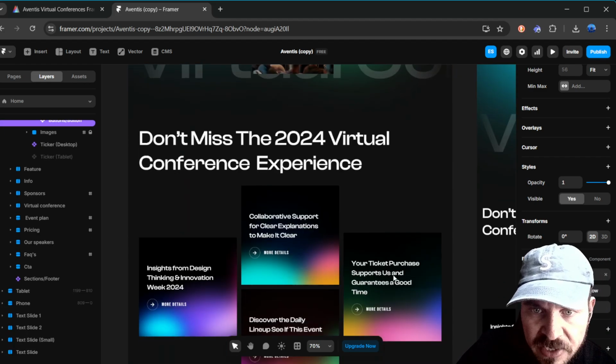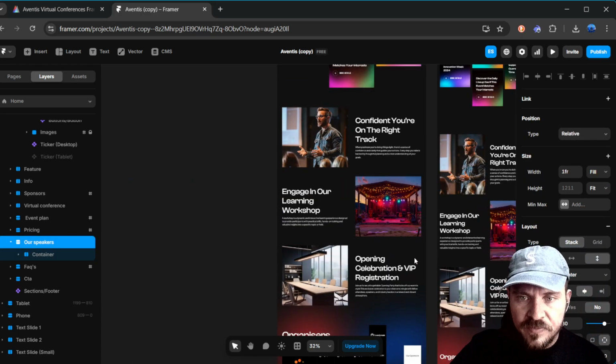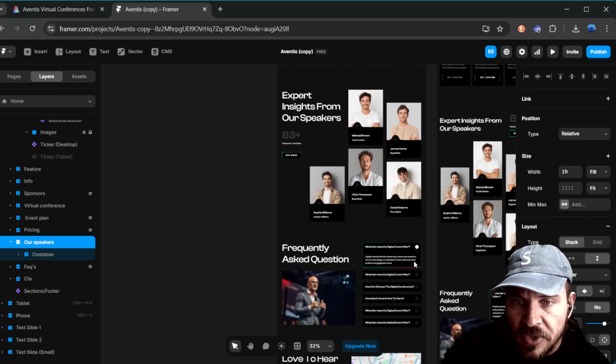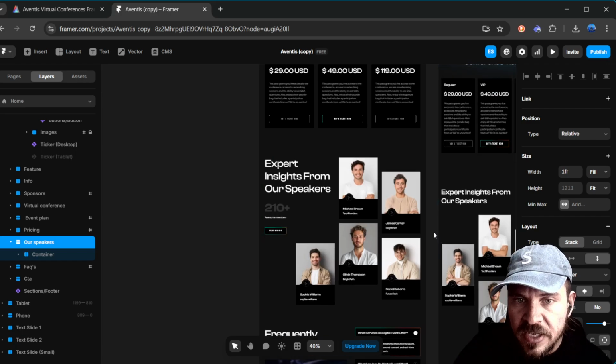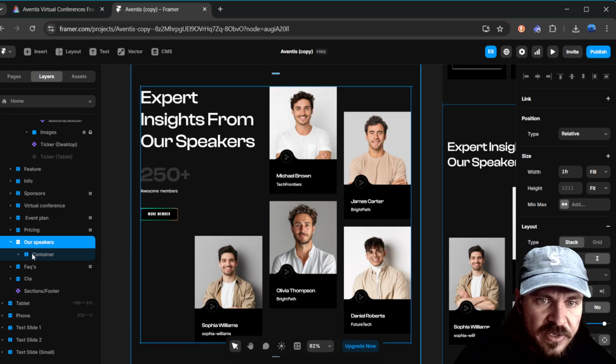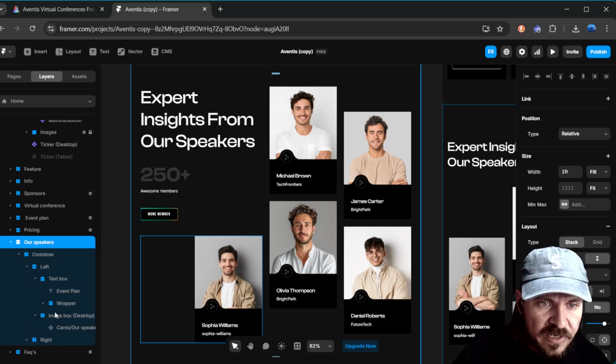So for example, here, oftentimes there's, let's scroll down, a team section. And so this kind of component is really helpful for the team section. Here we go. So I'm assuming this here, what is this? This is the speakers. Yeah, so this is the speakers. Containers, let's have a look at this. Event planner, image box, cards.